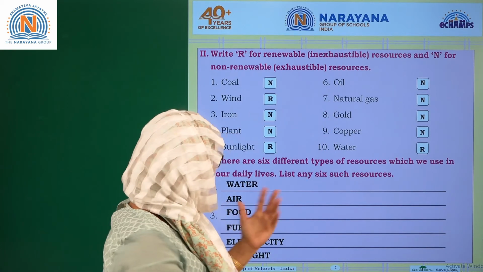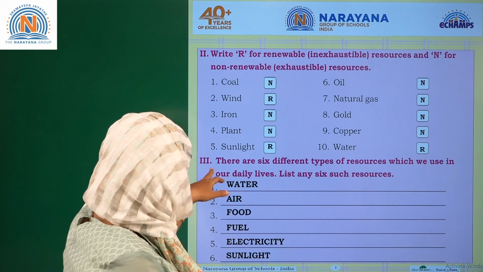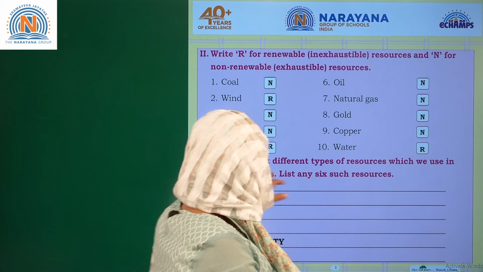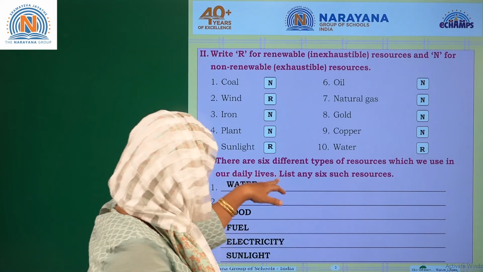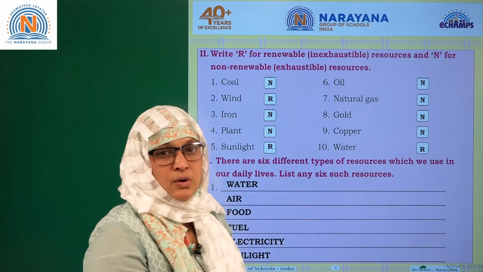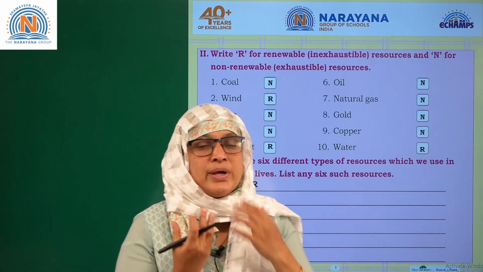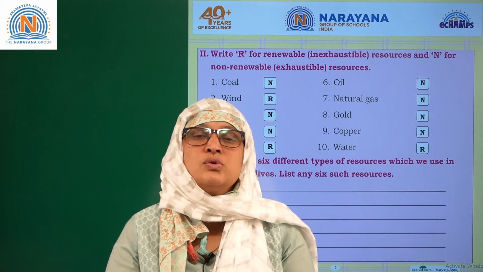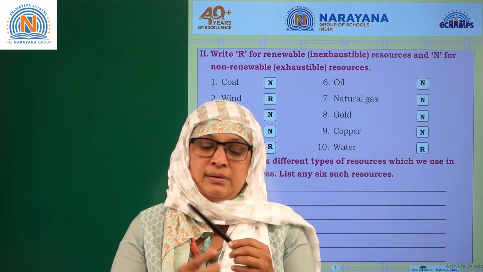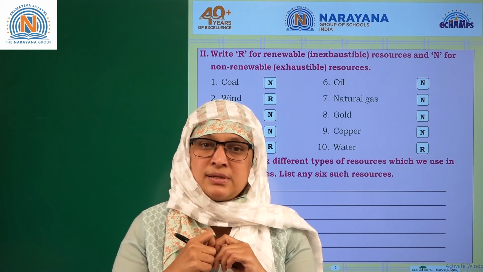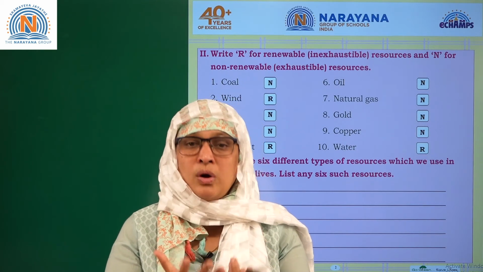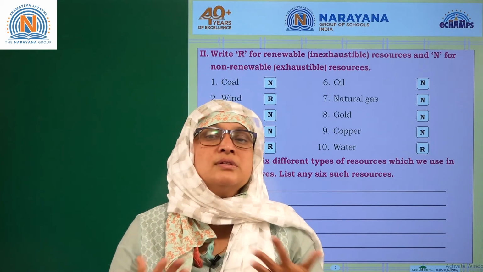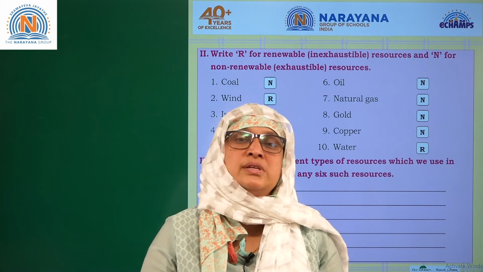Clear, children? Now let's go back to the third one. There are 6 different types of resources which we use in our daily lives. List any 6 such resources. Every day, without resources, our existence is highly impossible. We need all the resources. Now I'm holding a pen. This is made up of plastic or a sort of plastic, right? So I drink water, even that's a resource, right? So without resources, our existence is not possible. So we use the resources in our daily life.